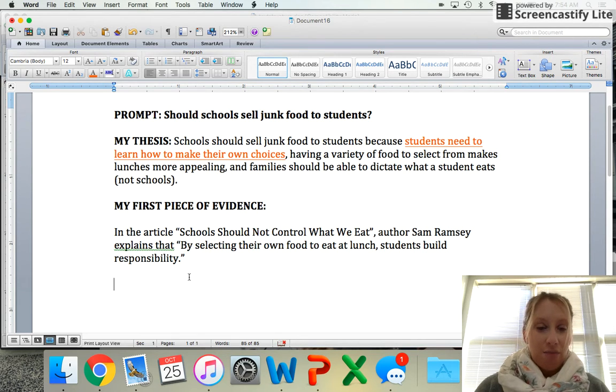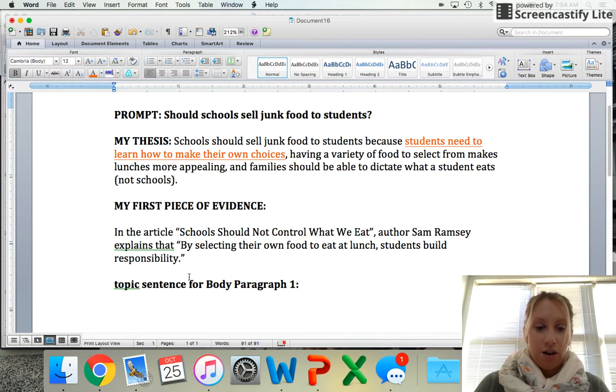So now that we have my evidence and I have my thesis, I need to start crafting my topic sentence so that I can create my text paragraph. So we're going to start by writing the topic sentence for body paragraph 1.